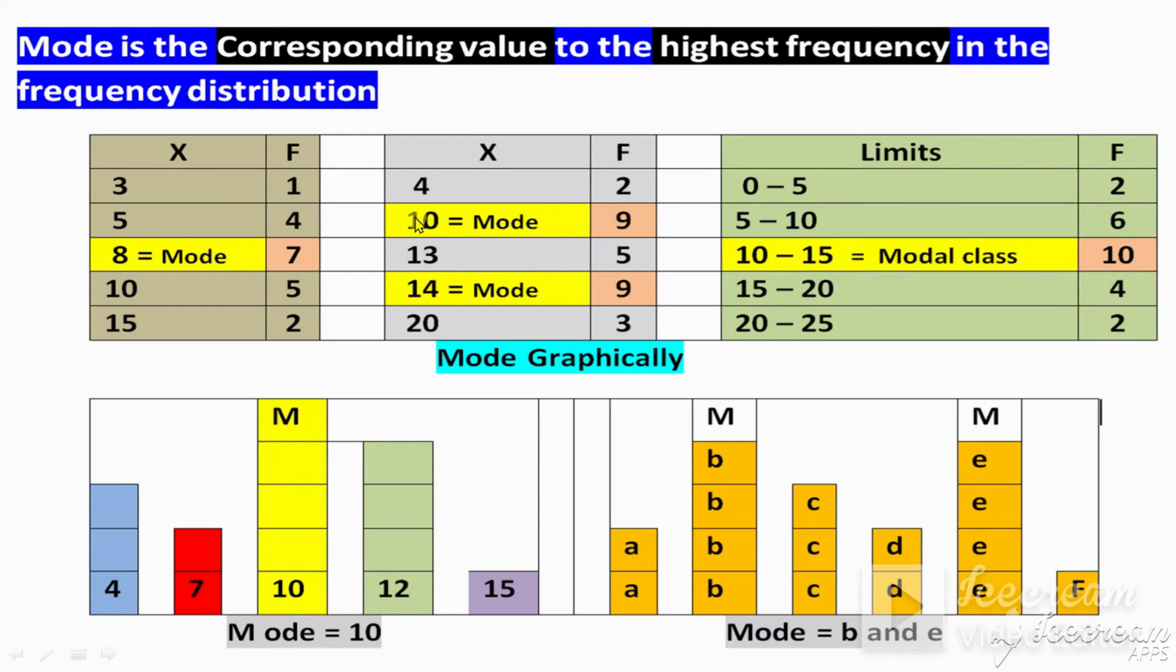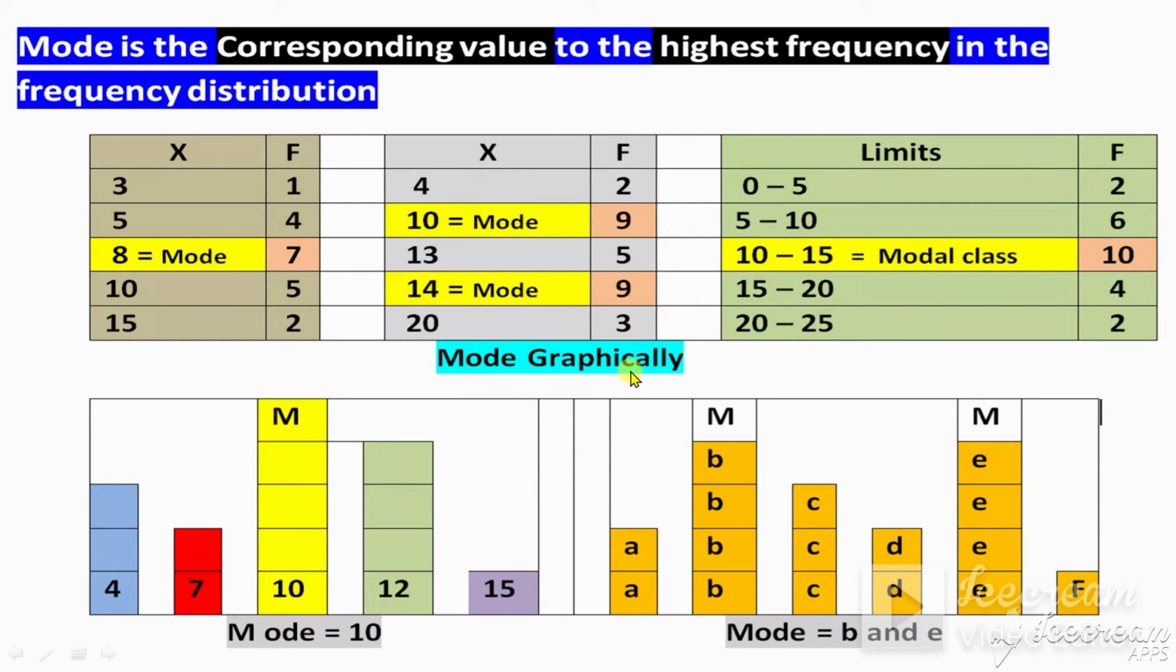Now this is discrete grouped data, and this is continuous grouped data, with class limits, class boundaries, or group data. Again the same definition: consider the highest frequency. Which one is the highest frequency? 10 is the highest frequency, and corresponding to this 10, this is called the modal class. Now these are classes, so it is called the modal class. So this is unimodal.